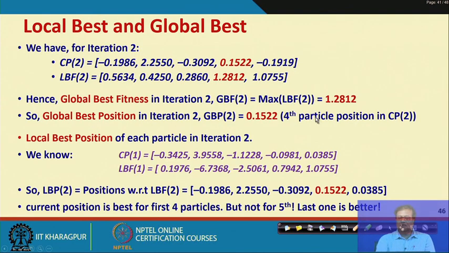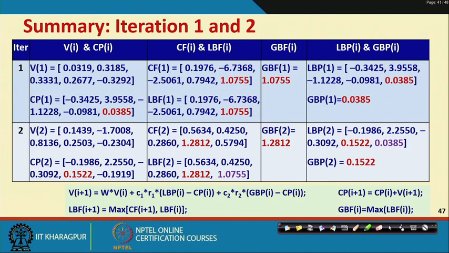Now, from there we see the global best fitness and global best position, right, and also the local best positions can be obtained as well. So, all of these things can be very easily calculated for the different iterations, and all these are tabulated here. So, look here.